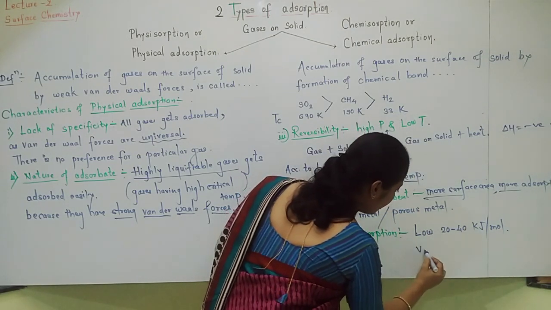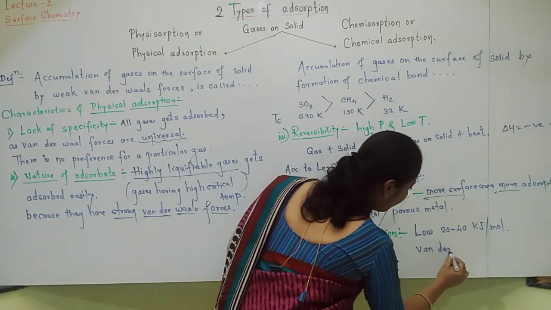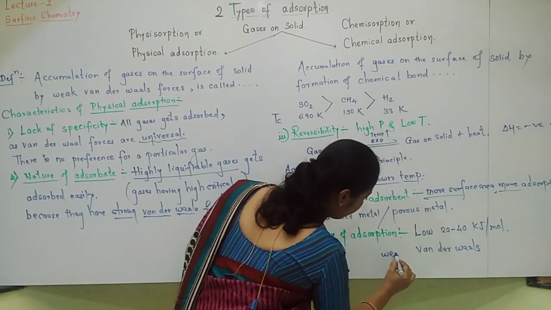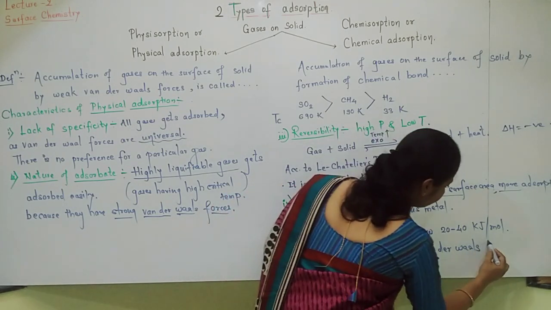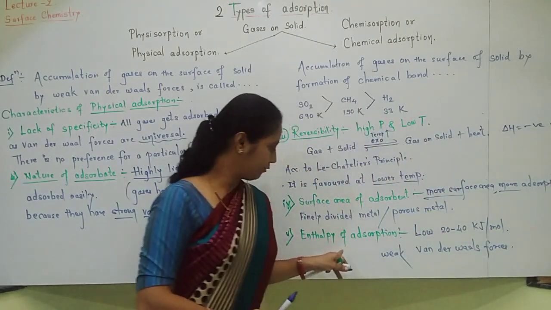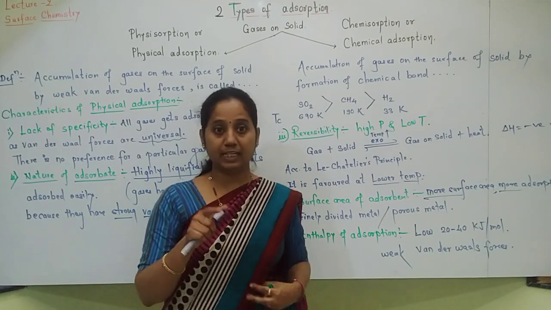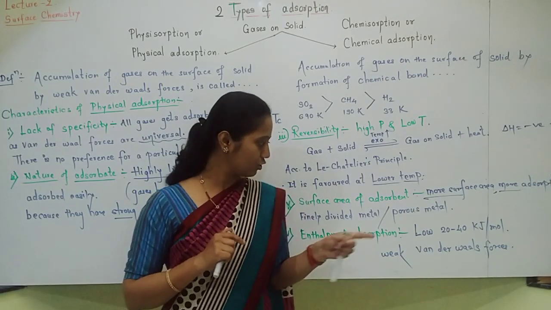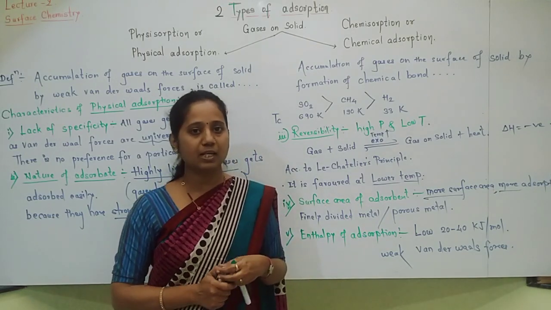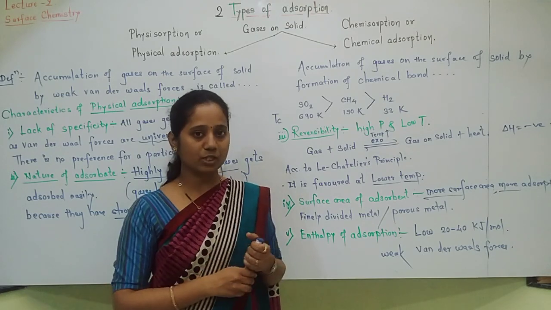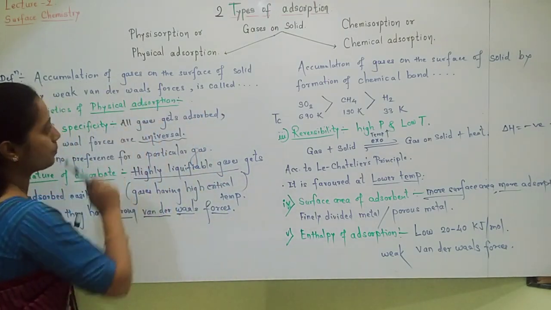Why does it happen? Due to weak Van der Waals forces. Of course, heat will be given out, exothermic only. But due to weak Van der Waals force of attraction, less amount of heat will be given out, around 20 to 40 kilojoules per mole. Like this students, we have seen in detail physical adsorption.